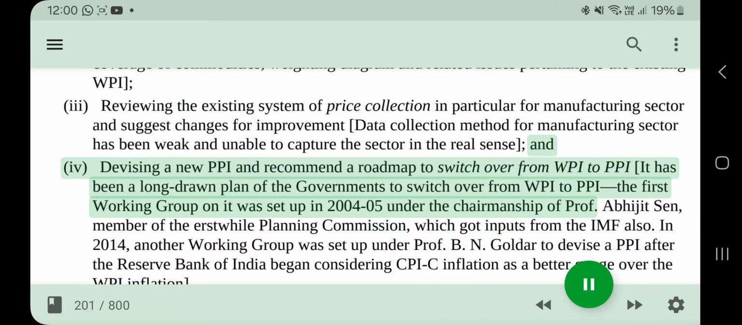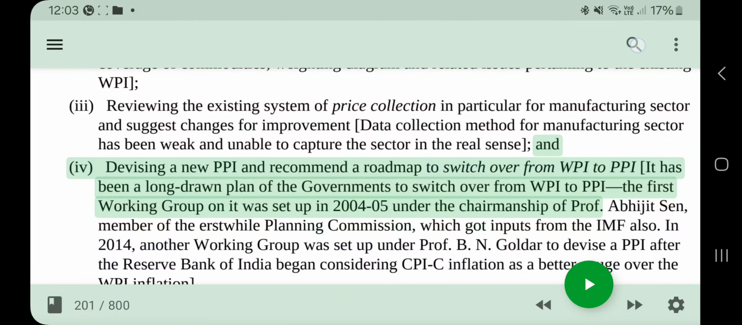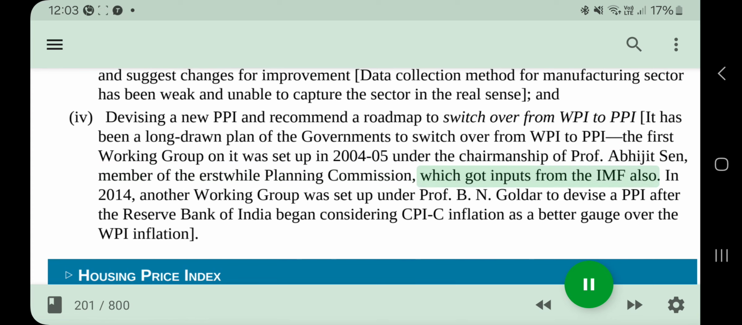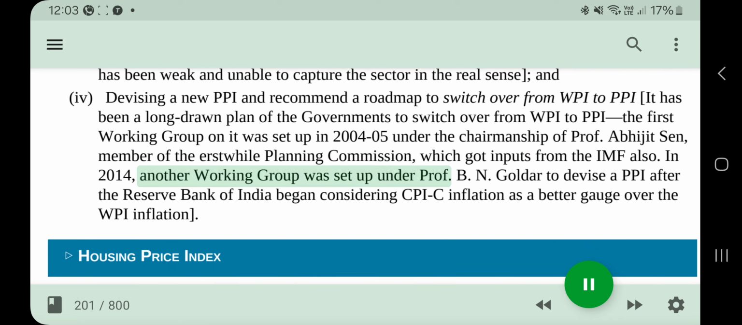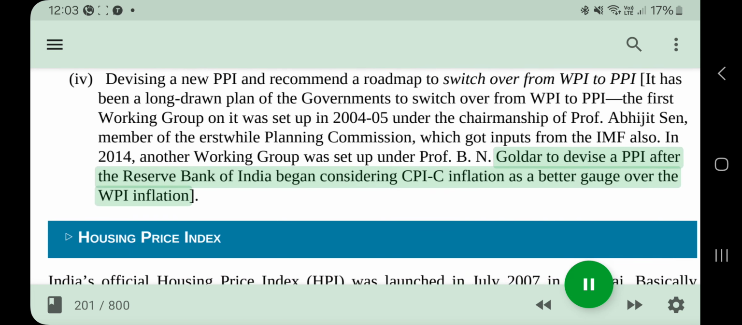It has been a long-drawn plan of the governments to switch over from WPI to PPI. The first working group on it was set up in 2004-05 under the chairmanship of Prof. Abhijit Sen, member of the erstwhile Planning Commission, which got inputs from the IMF also. In 2014, another working group was set up under Prof. B. N. Goldar to devise a PPI after the Reserve Bank of India began considering CPI-C inflation as a better gauge over the WPI inflation.